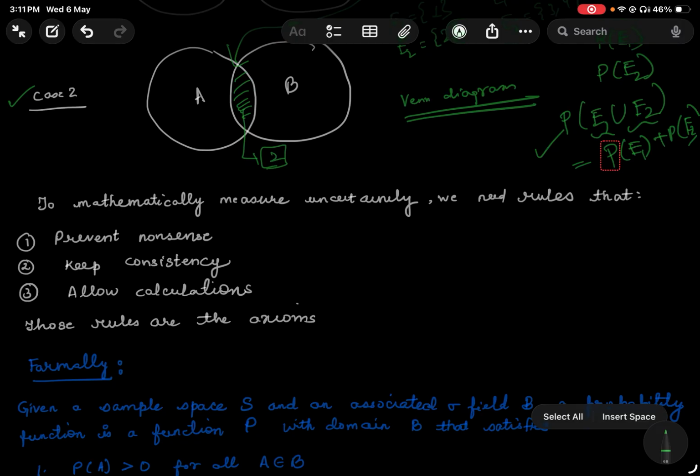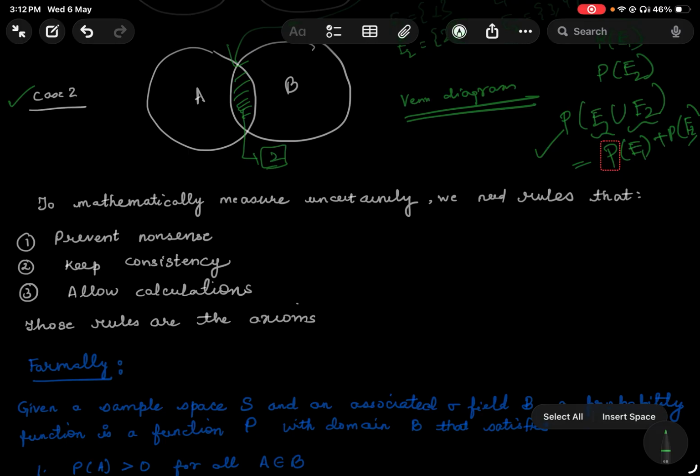These are just three rules, honestly, and this keeps the probabilities on track for everything. All you need is for your probability to satisfy those three conditions, and you're good to go. That's a big thing, and that actually simplifies a lot of your problems.